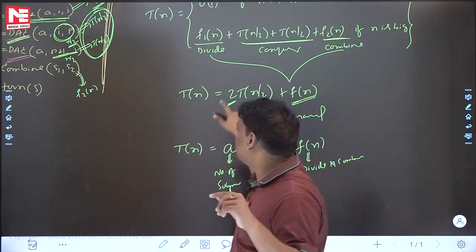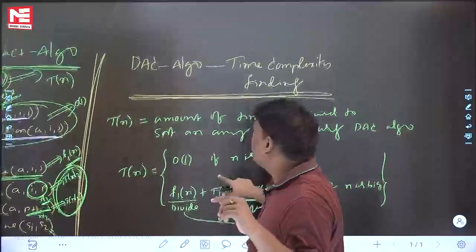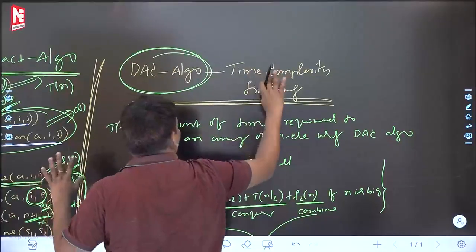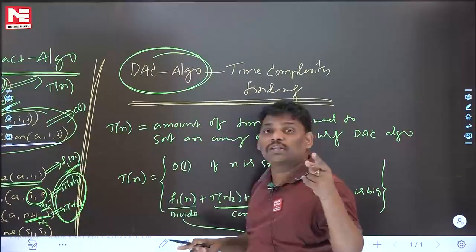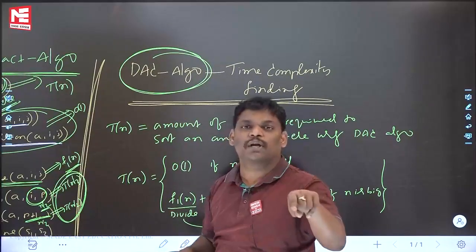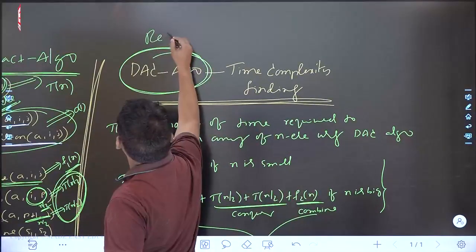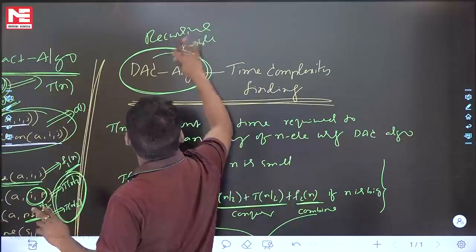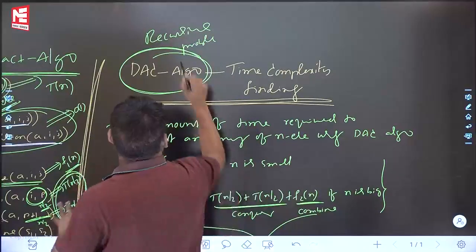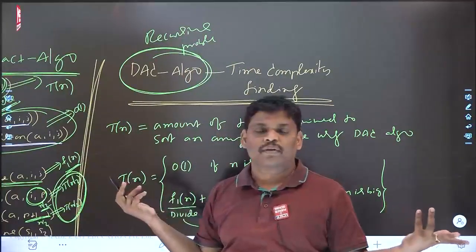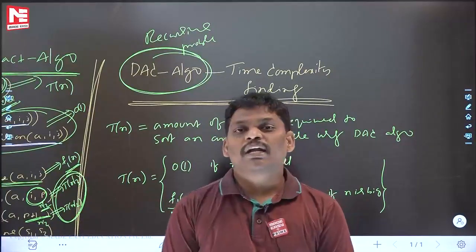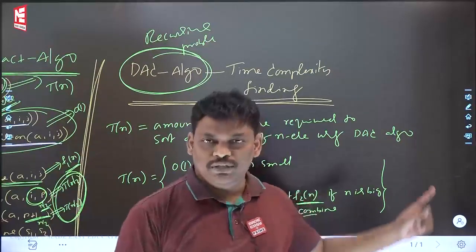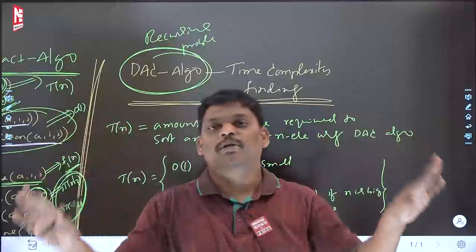Now can you help? One interesting line. This may confuse you, but let me say one small line. Divide and conquer algorithm, time complexity finding: this is the procedure, it's okay. But one thing, a divide and conquer algorithm is first of all a recursive program. For a recursive program, the time complexity is also the same, in a similar way. From now onward, for a divide and conquer algorithm, first step, write the recurrence like this. Solve it, you will get the time complexity.